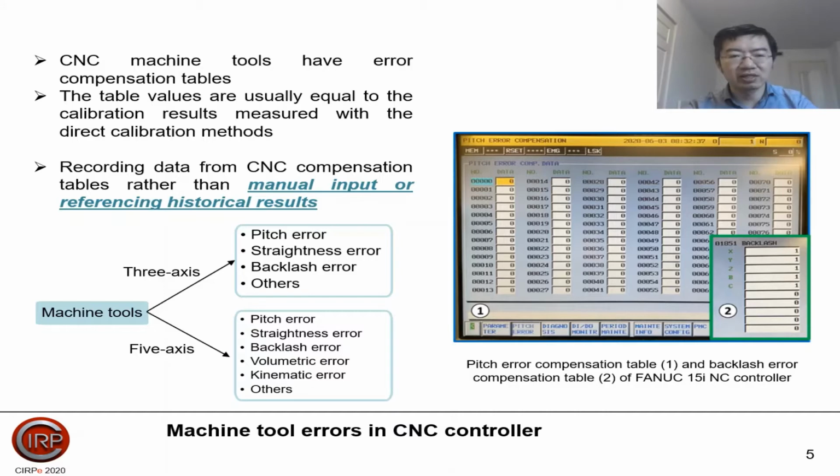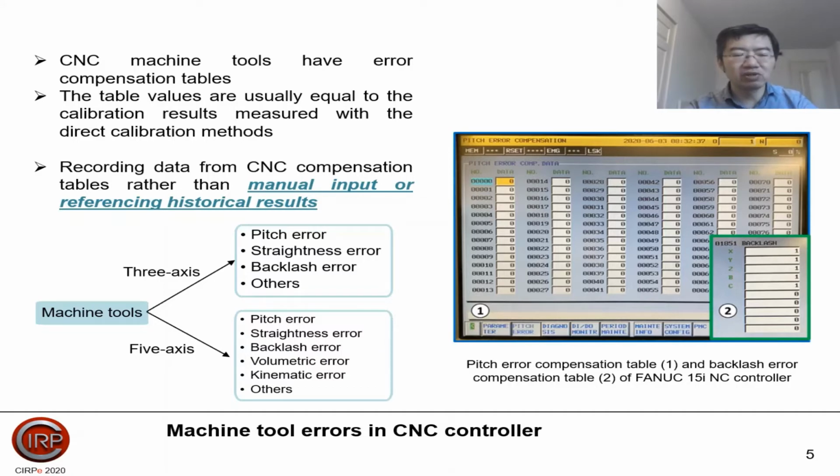However, for the monitoring purpose, we can read the data after the calibration, or we can read the data directly from the CNC calibration tables, rather than manually inputting or referencing the key threshold result.